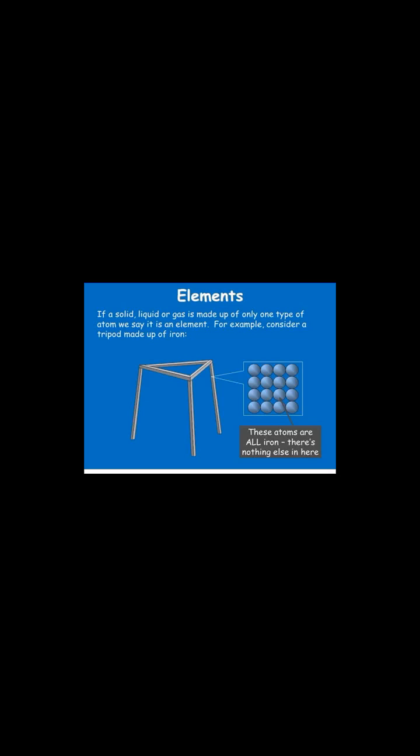If a solid, liquid, or gas is made up of only one type of atom, we say it is an element. For example, consider a tripod made up of iron. It contains only one type of atom, iron atoms. These atoms are all iron. There is nothing else in here. So this tripod stand, which is made up of iron, is an element.